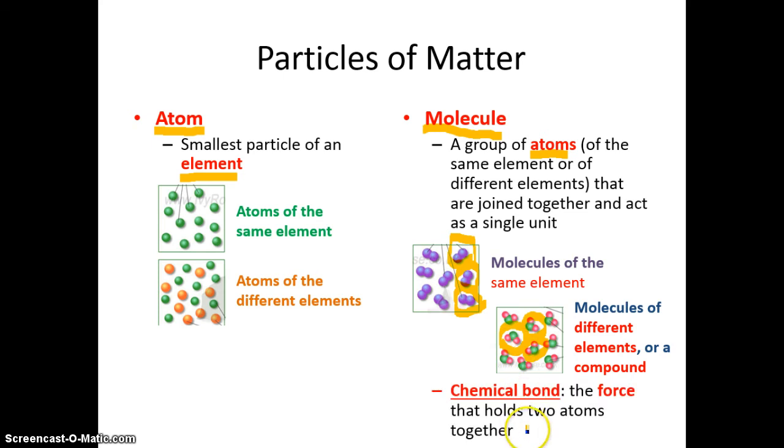What holds those atoms together is something called a chemical bond. So what you could do is write chemical bond right after we wrote about the molecule. The chemical bond is a force that holds those two atoms together. And you can tell because they are fused together. They're not apart like they are over here. You don't see any space between these. So now you know you're dealing with a chemical bond. So let me go ahead and erase everything on that.